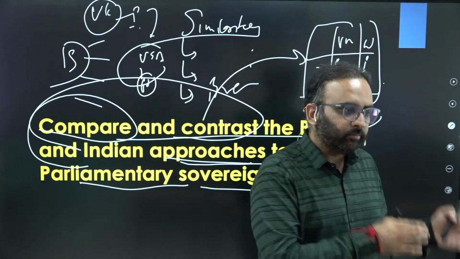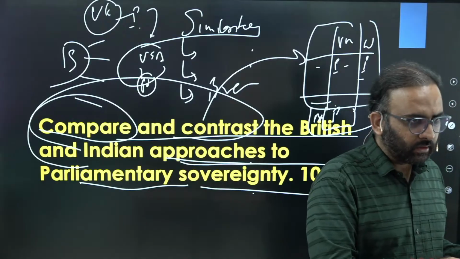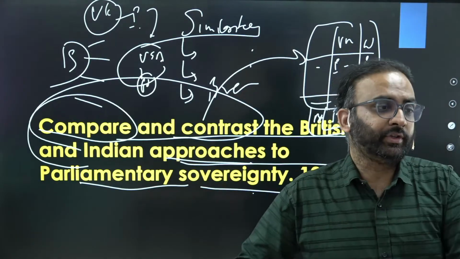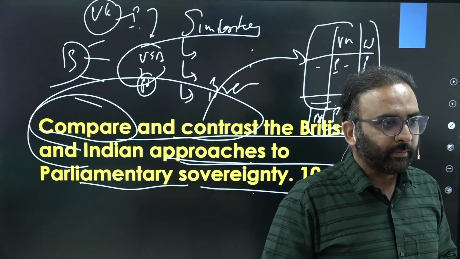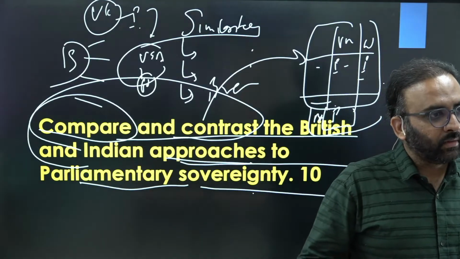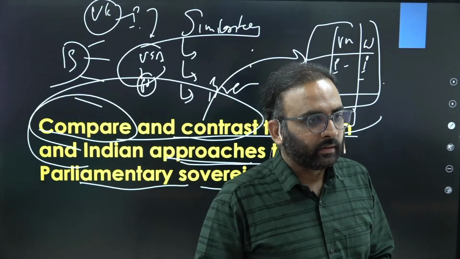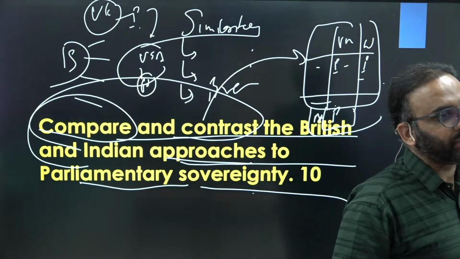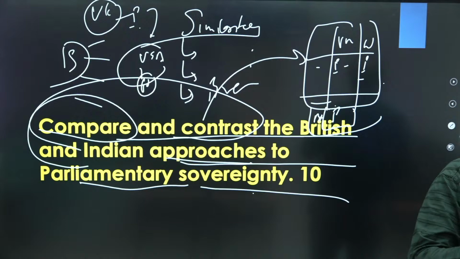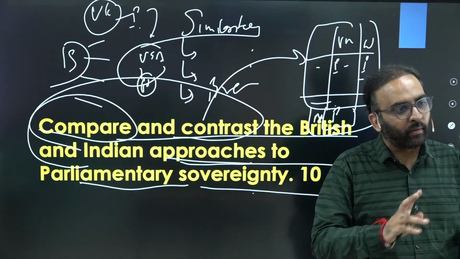That's why we have parliamentary sovereignty and also, at the same time, judicial supremacy. You get the point? Parliament can make any law, but at the same time it could be reviewed by the judiciary, right? So that's why these differences exist between the Indian and British parliamentary form of government.